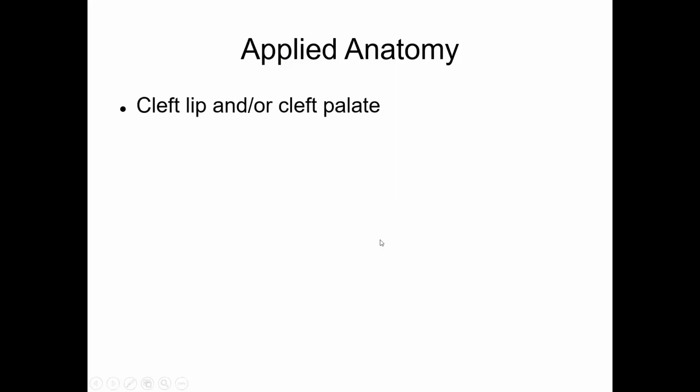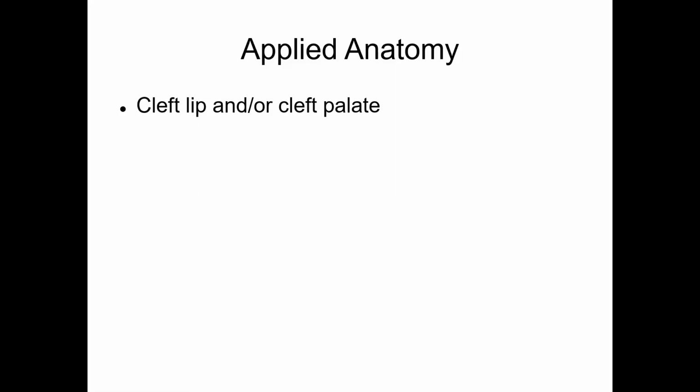We already discussed, but let us repeat. The philtrum of the upper lip is developed from the premaxilla. The rest of the upper lip is from the maxillary process. Premaxilla is a part of frontonasal process. So when the frontonasal process fails to fuse with the medial nasal process, you get a condition which is called cleft lip.